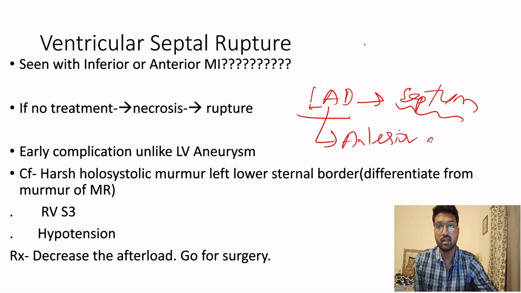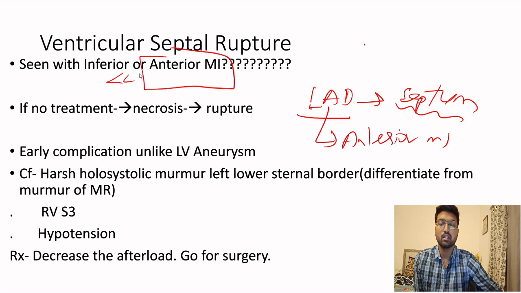So we can easily say that a ventricular septal rupture is seen with anterior MI more than inferior MI. If the patient did not get any treatment, there was necrosis of the septum and the septum ruptured. We have already discussed that all the ruptures are early complications.